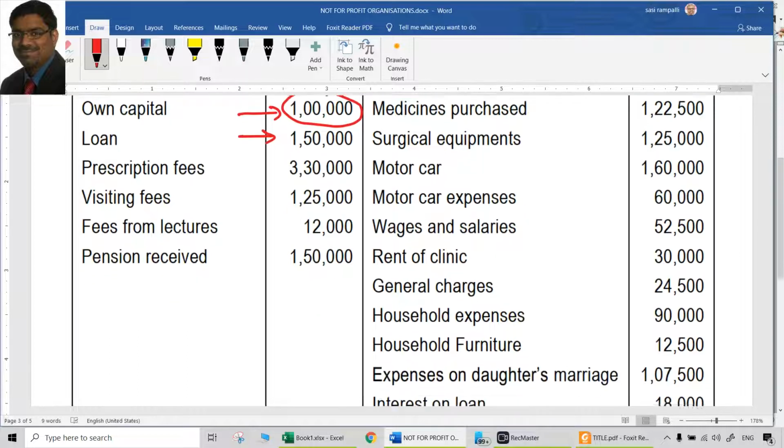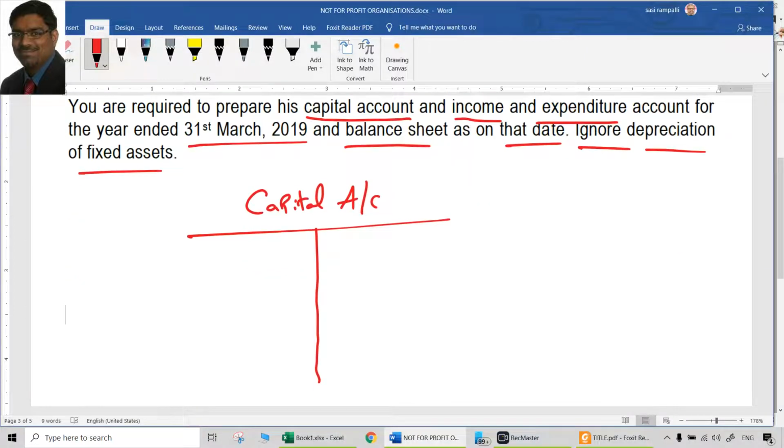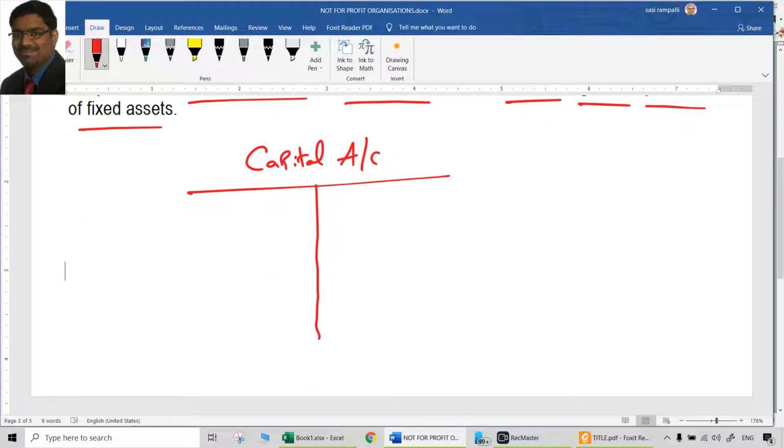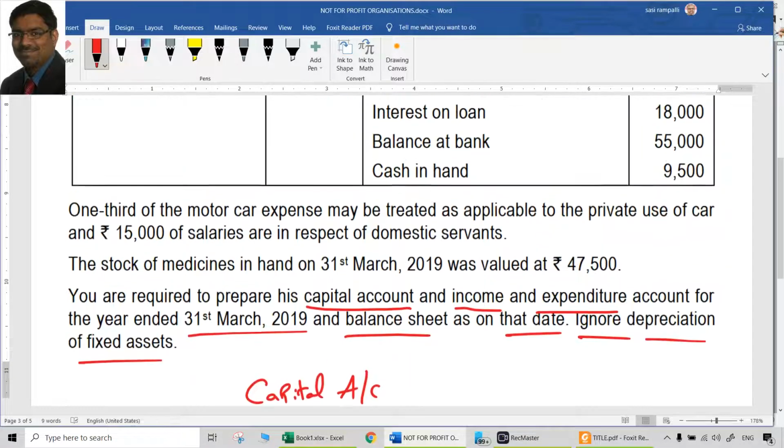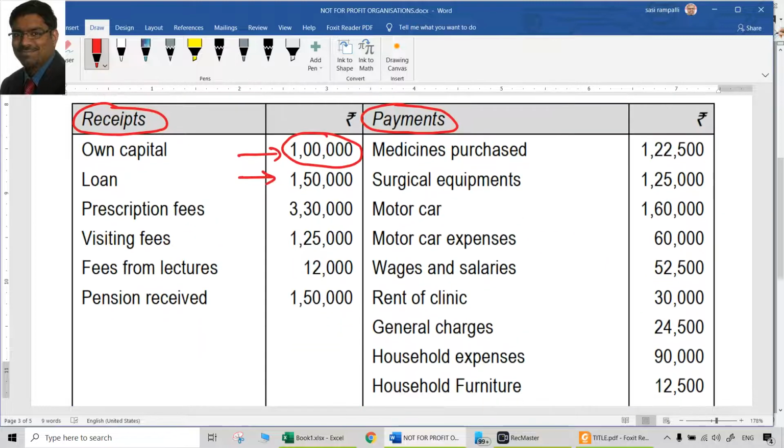So debit aspect is over. What is now supposed to be done is credit aspect. So that is the capital account. It has to be credited with 1 lakh. So that is the treatment for first item, which was already debited here.